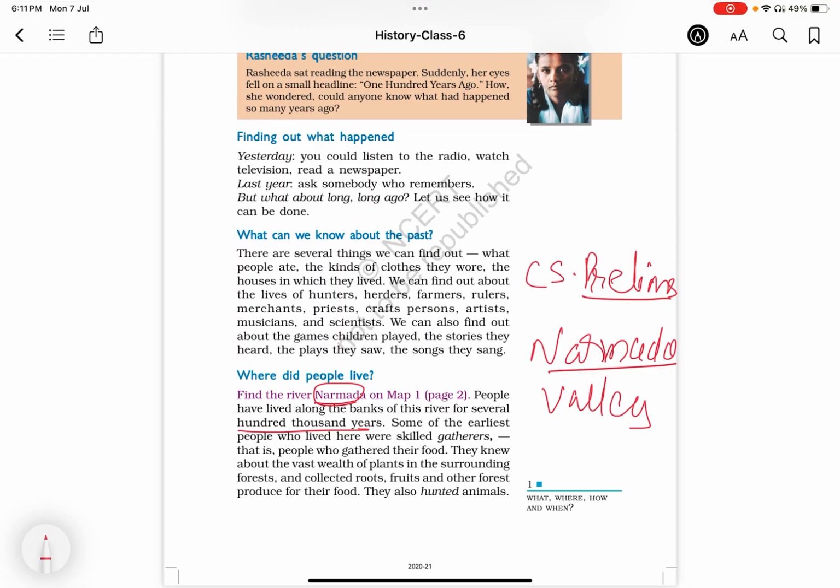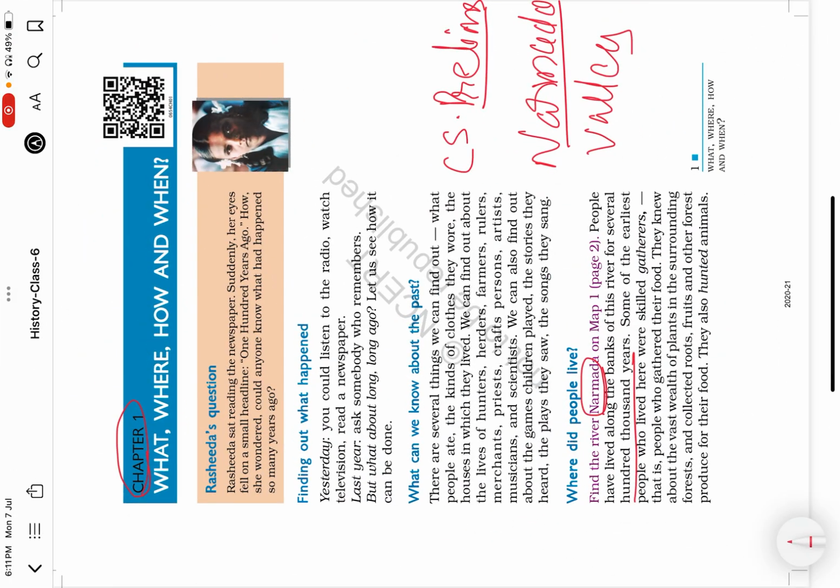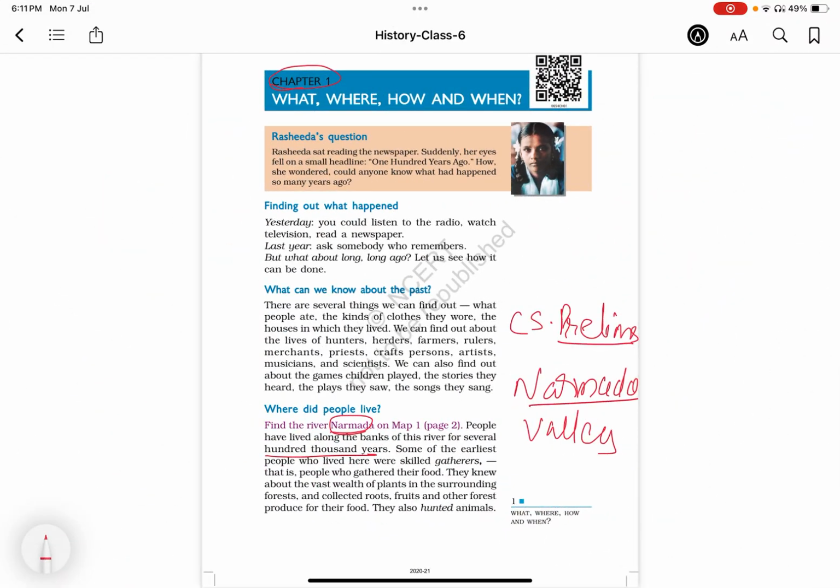So this is a direct relevance or direct example for the question. After this chapter, we will be discussing where the questions have been asked also. So first, let's complete the aspects which need to be highlighted from this chapter from a UPSC perspective. So in the first page, what is important is the Narmada Valley because earliest people lived here.